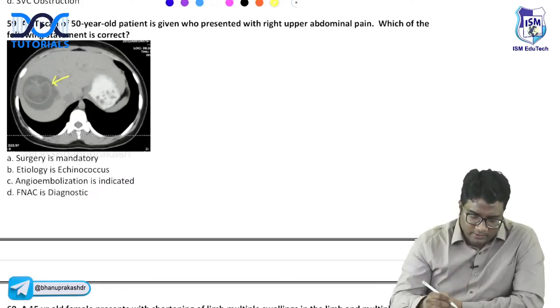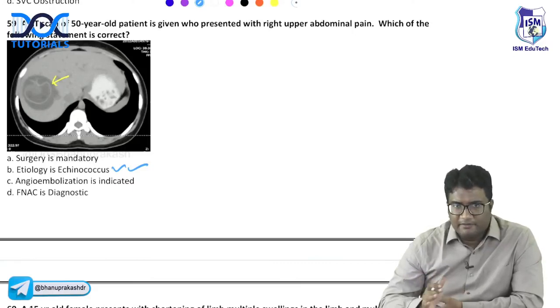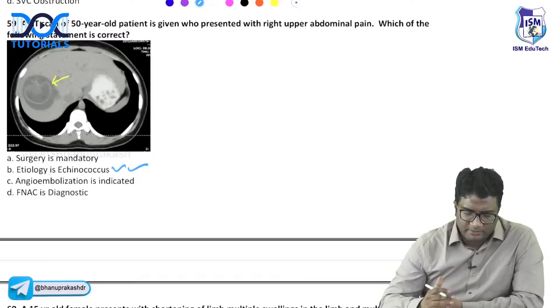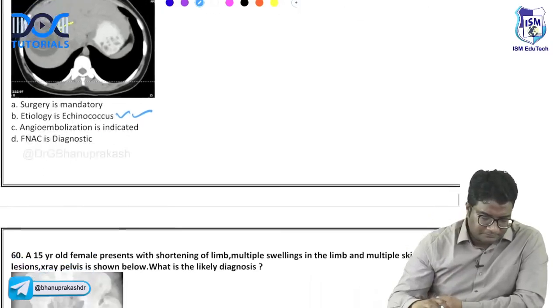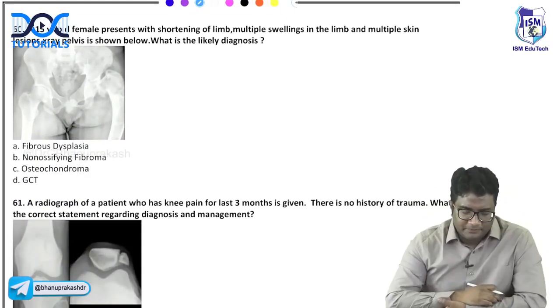This is echinococcus or hydatid, right? Echinococcus hydatid. Surgery is not mandatory. We give albendazole to the patient and see. And remember, FNAC should not be done because of hypersensitivity, right? Angioembolization and all, we go for in cancers, not for this. So the etiology is echinococcus. Next. Look at this next one.